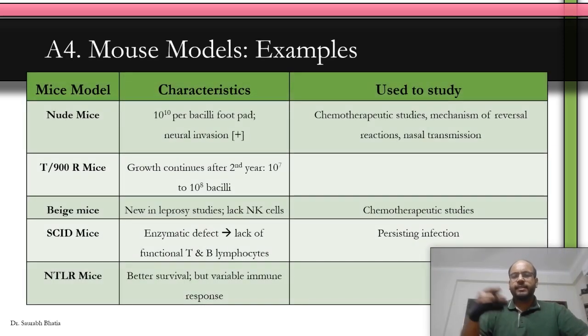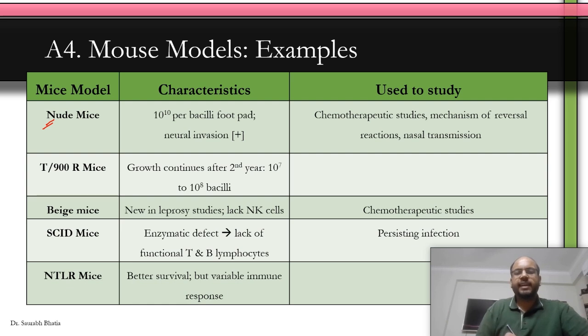So in this table we'll summarize very quickly the different immunocompromised or immunosuppressed mice models for leprosy. You have the nude mice. Why is it known as nude? Because of a genetic mutation that scientists have created in the mice. The mice is not able to develop a good immune response, and also it sheds its fur and is nude. So that is nude mice.